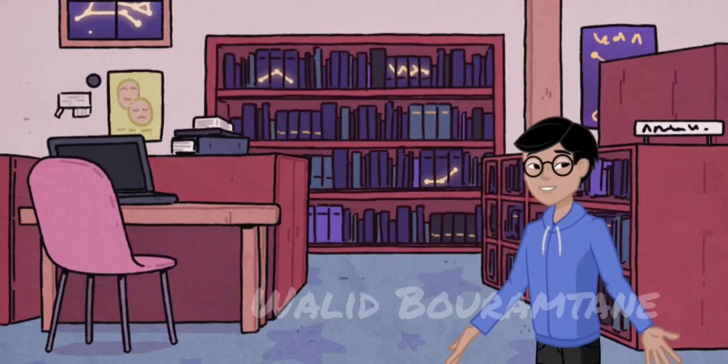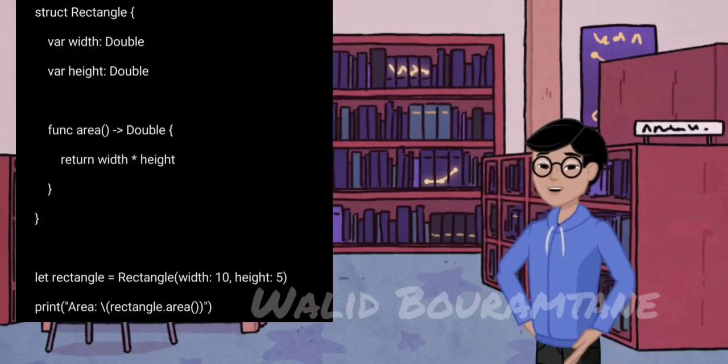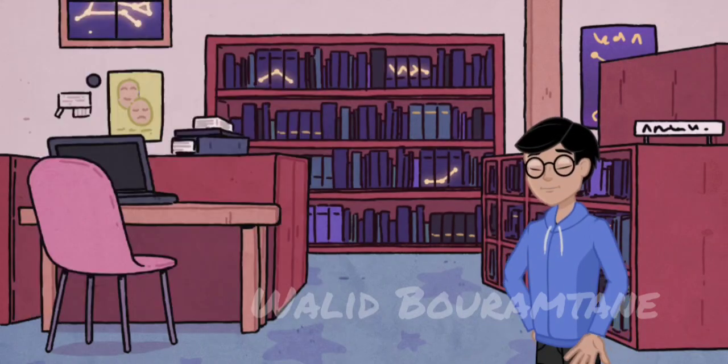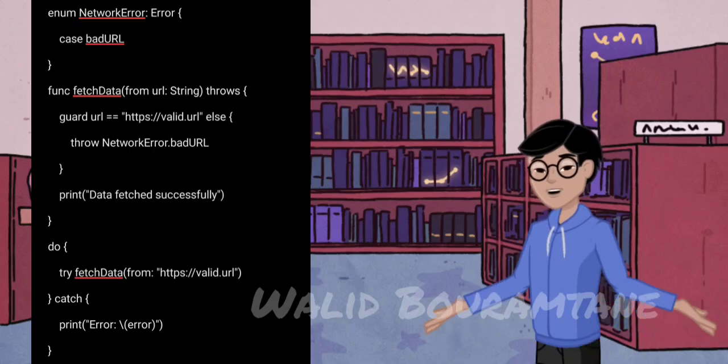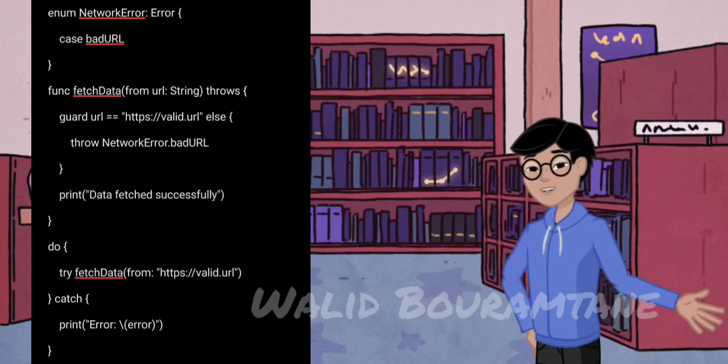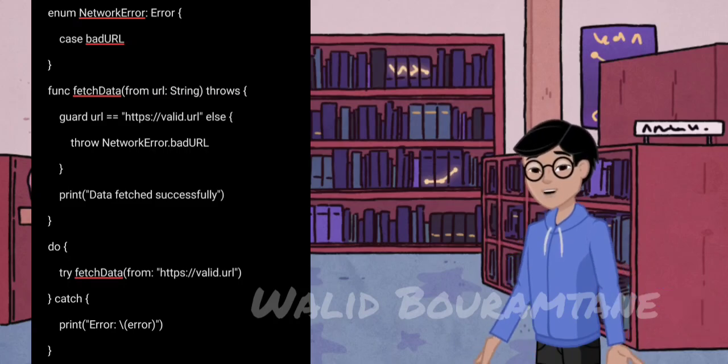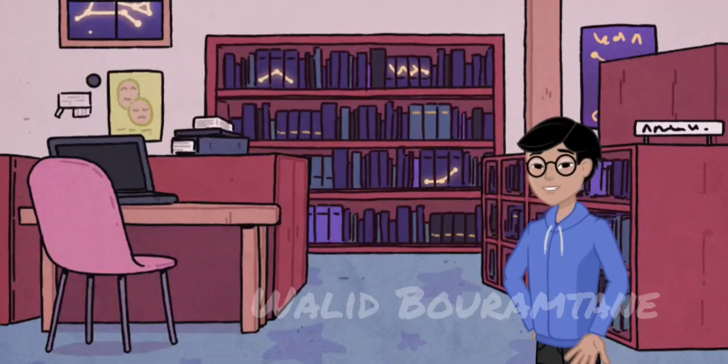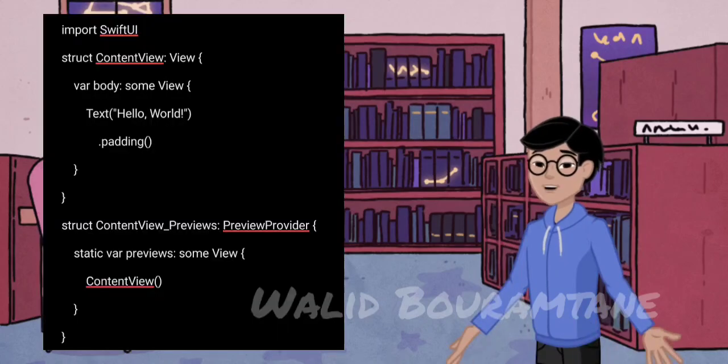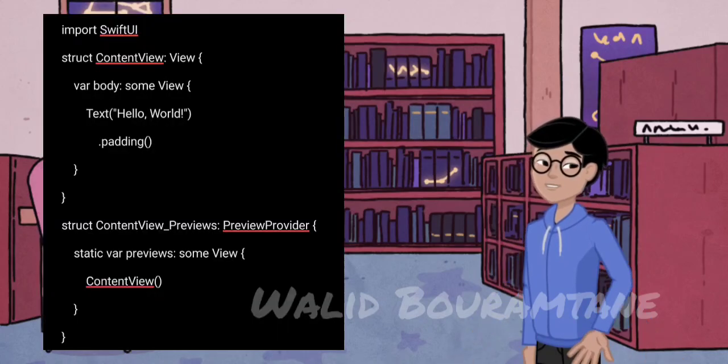Structs. Swift also supports structures, structs, which are similar to classes but are value types. Error handling. Swift has robust error handling using do-catch blocks. The fetchData function throws an error if the URL is invalid, which is then caught in the do-catch block. SwiftUI. Swift is also used with SwiftUI, a framework for building user interfaces across all Apple platforms.